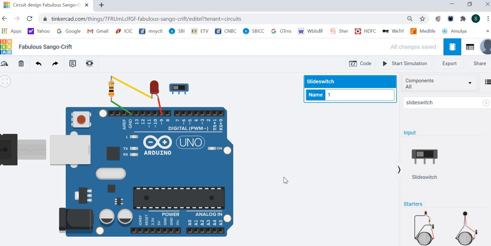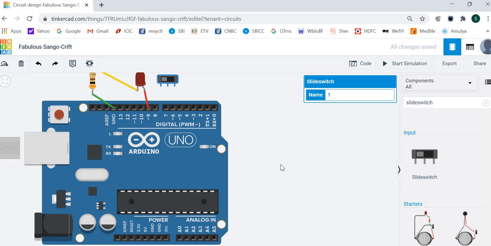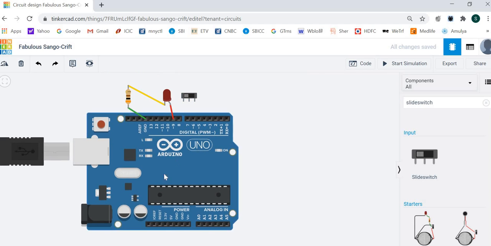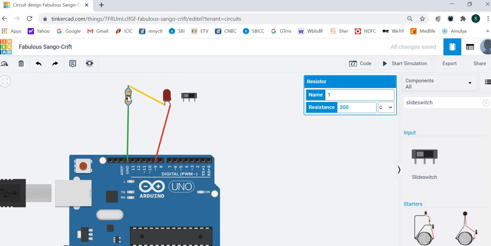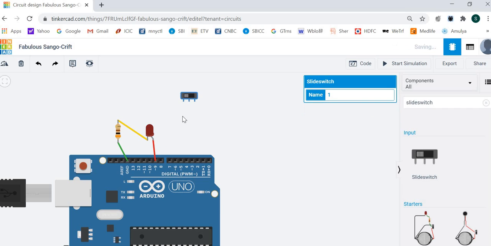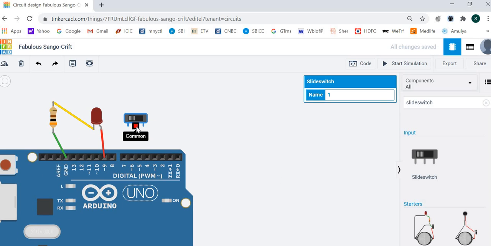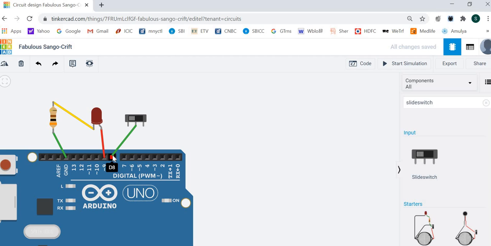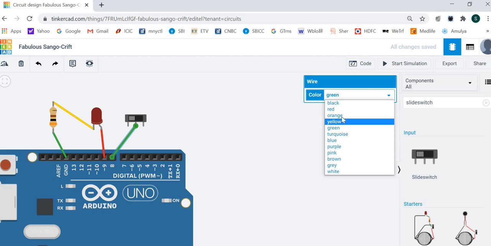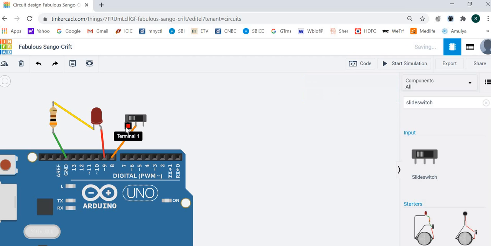Now connect this to observe this. Let's take the components here so that we can check it properly and expand it. Now connect the switch. The center terminal to pin number 8. Let it be orange. One terminal will be connected to plus 5 volts.